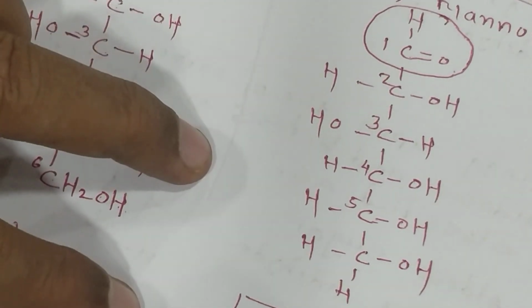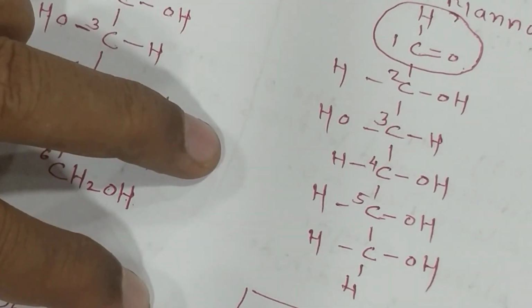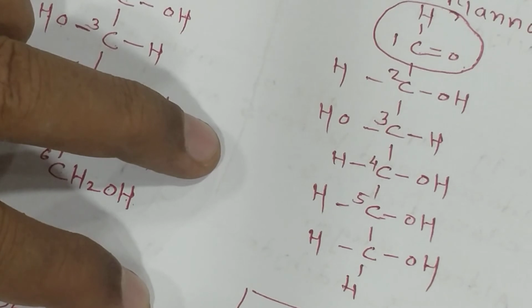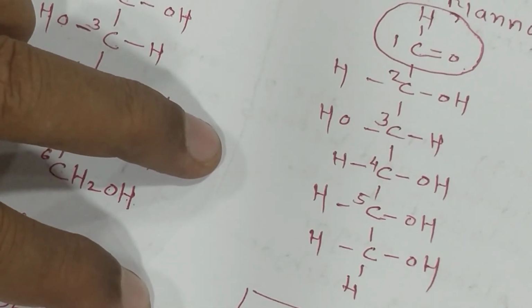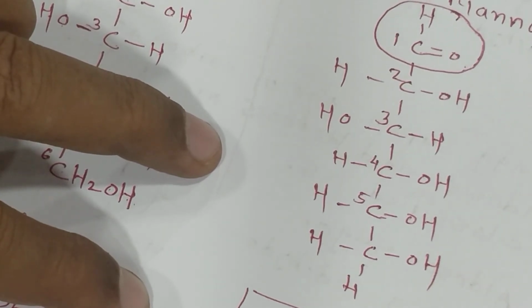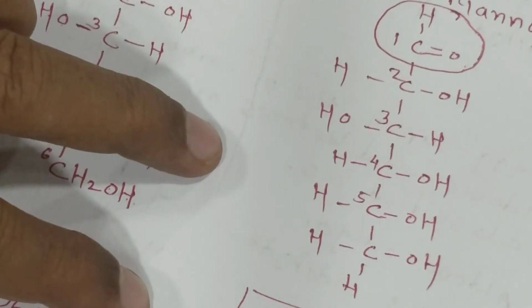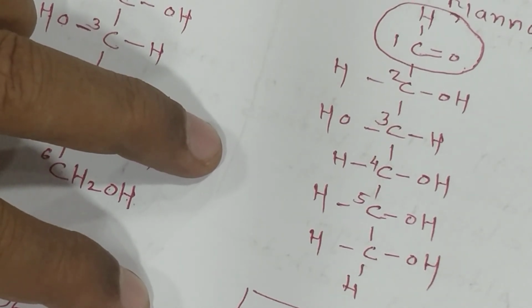It also contains the aldehyde group and has 6 carbon. That's why it's called a hexose. Write down 6 carbon: 1, 2, 3, 4, 5, then 6 CH2OH. Give the numbers 1, 2, 3, 4, 5.